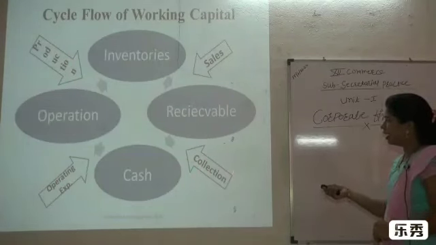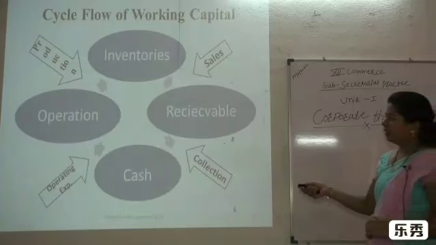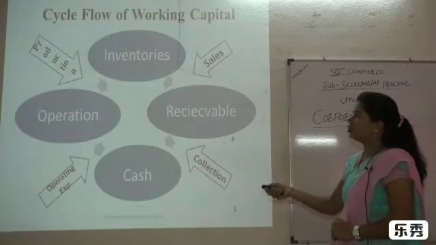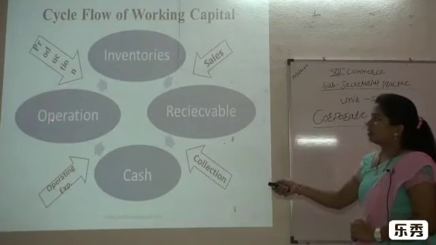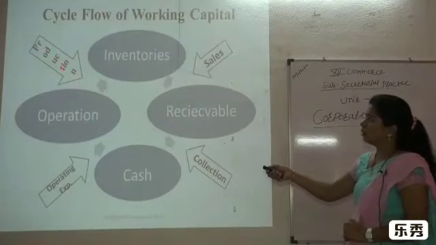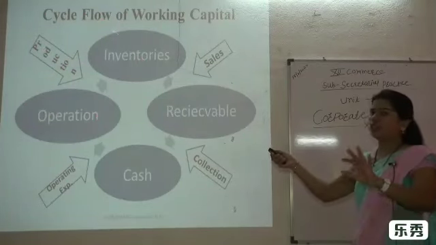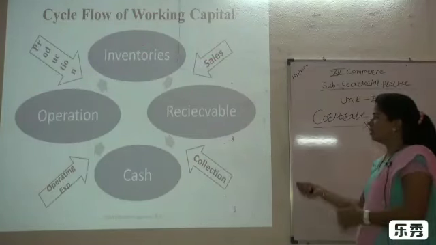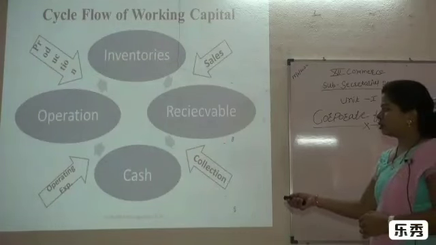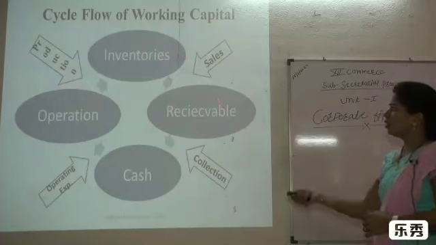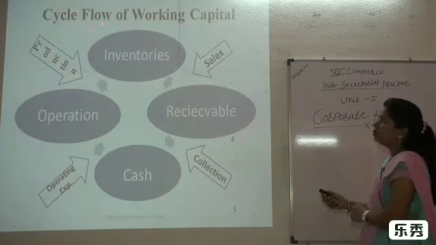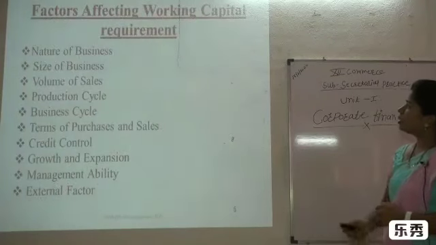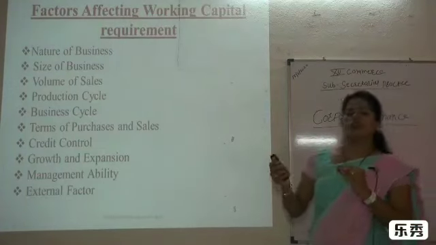Then in the gap in between, we go for collection of the cash, and it is converted into cash, and this cash is utilized in the operation, that is, in the production process. Again, the production process is converted into inventories, called finished goods, and these finished goods again come into sales, receivables, collection, and conversion into cash. This process is going on continuously, and that's why it is called the cycle flow of working capital.